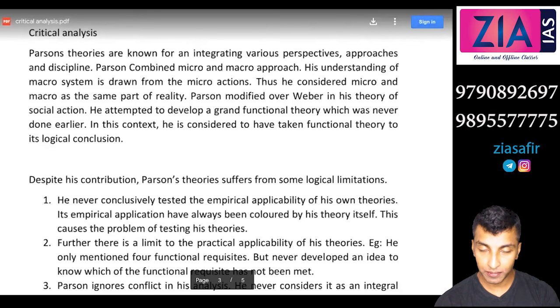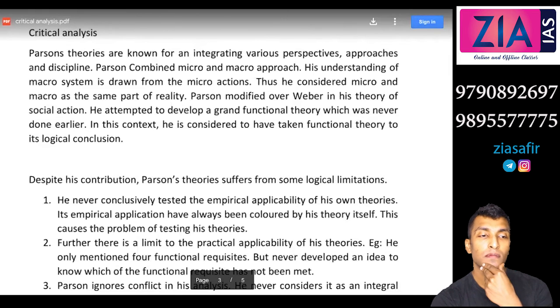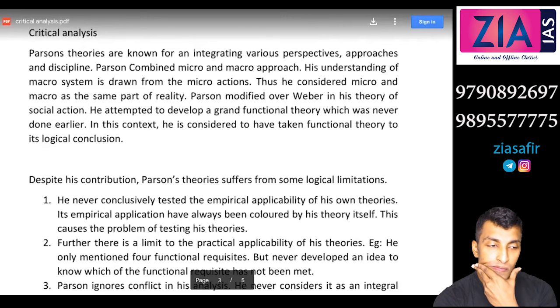Sir, in the definition of social system, do we have to write that actions are oriented towards others, or that social actions are oriented towards others? You just write actions are oriented towards others.